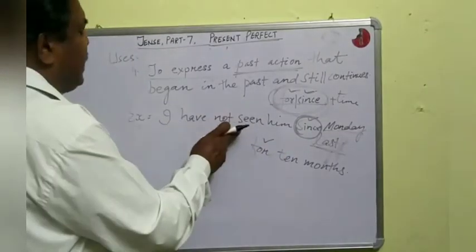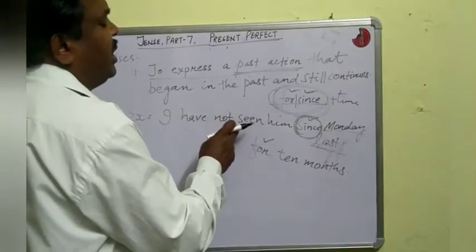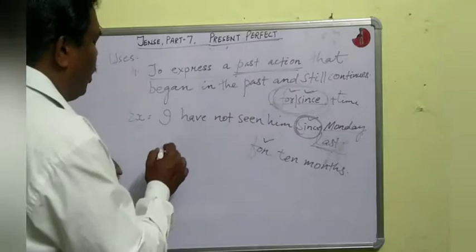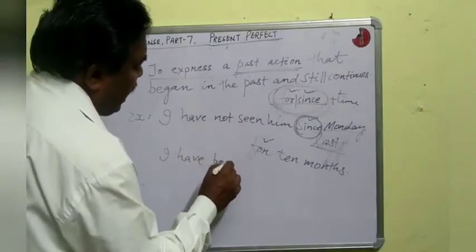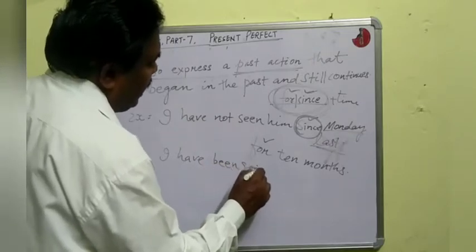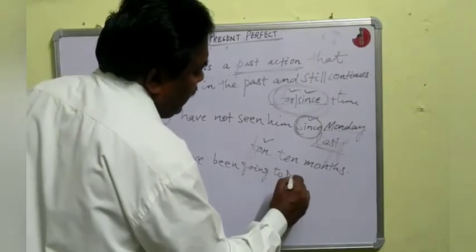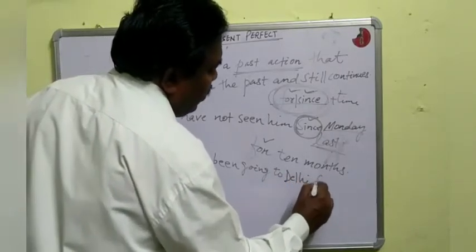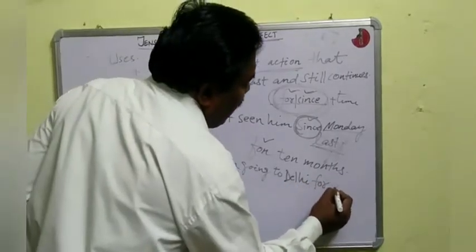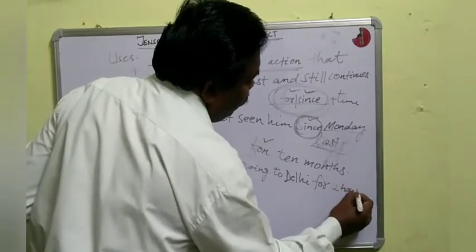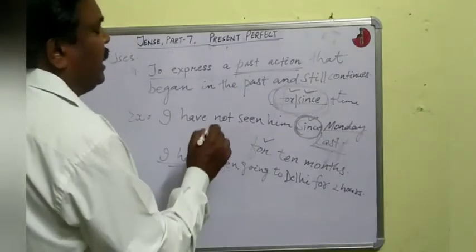That means in this sentence we can also use I have not seen him since Monday last, or I have been going to Delhi, or I have been going to Delhi for 2 hours. Okay, this is present perfect continuous tense I am telling.